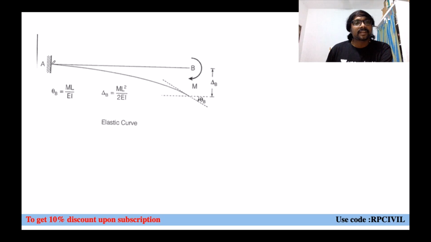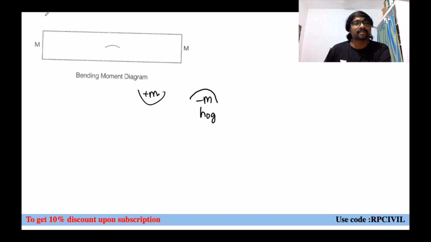If we observe the final diagram, it is convexity upward only, and at this place theta A is 0, delta VA is 0. At this place, deflection will be there and the rotation also will be there, right? And it is fully curved only, like that. And convexity upward. So the bending moment correlation is also satisfied, or not? Yes. This is your step 3.